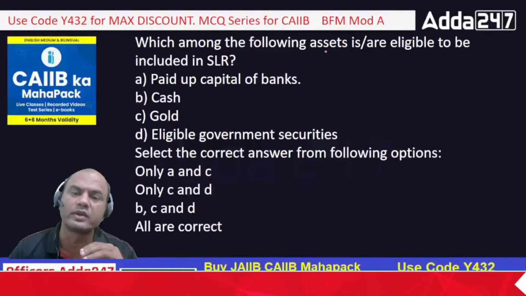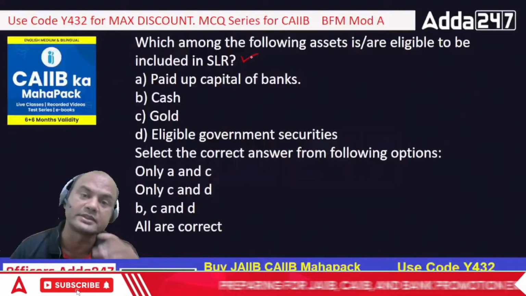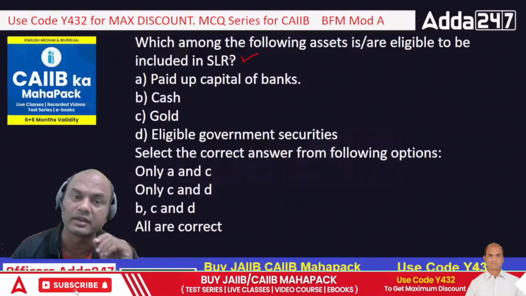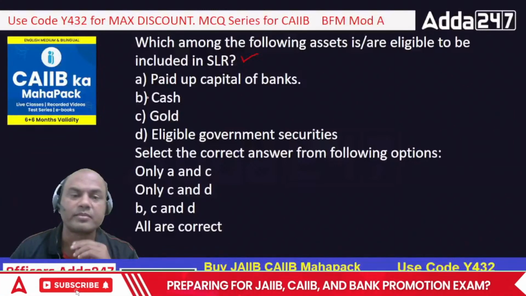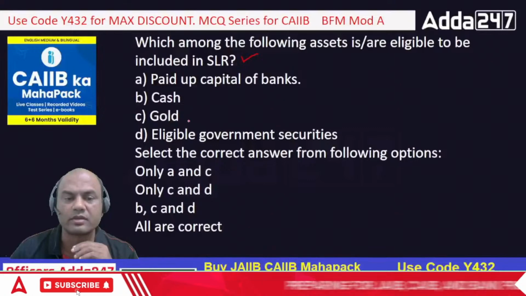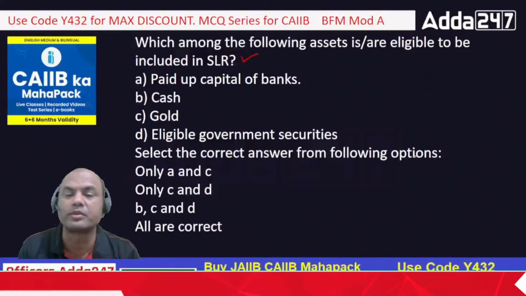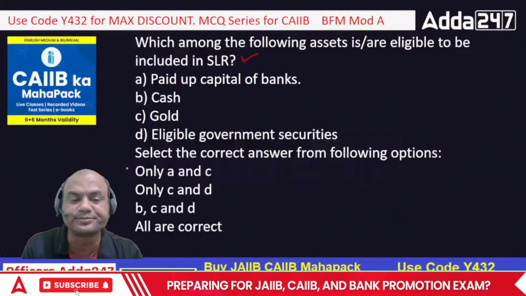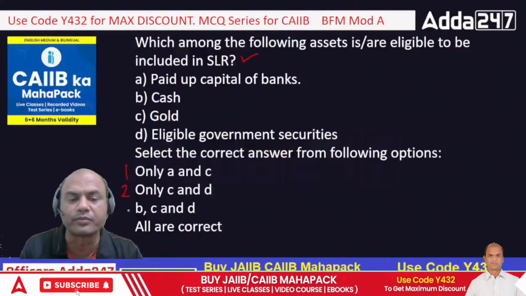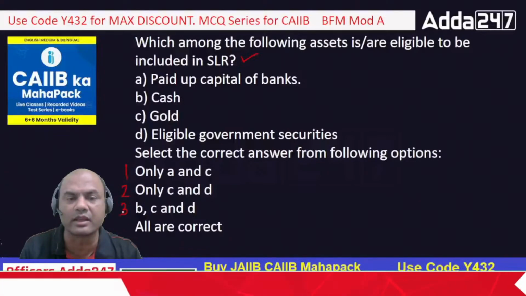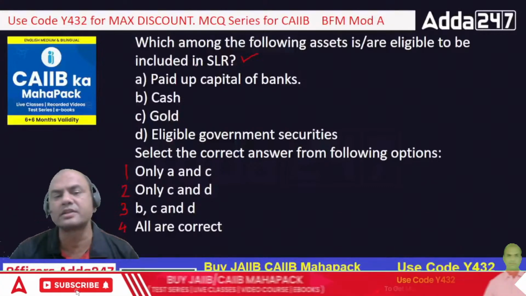Which among the following assets is or are eligible for SLR? Now what is included in SLR? We saw just now for the CRR earlier. Now what is included in SLR? Paid up capital of the banks, cash, gold, eligible government securities. Now select the correct answer from the following options. Option 1, only A and C. Option 2, only C and D. Option 3, B, C and D. And 4th is all are correct. So what do you think should be the correct answer?